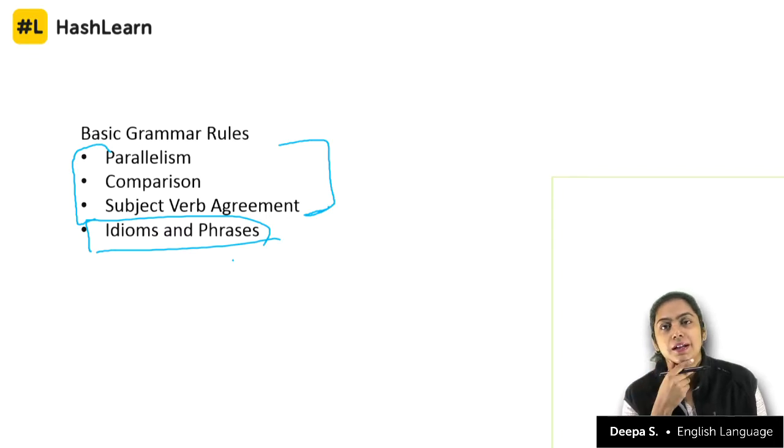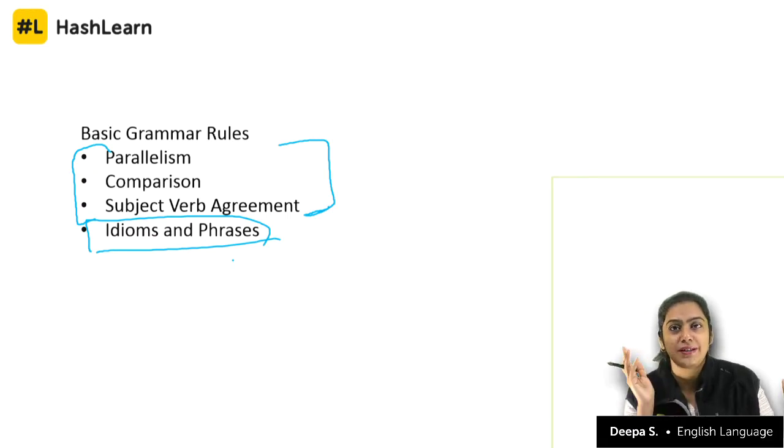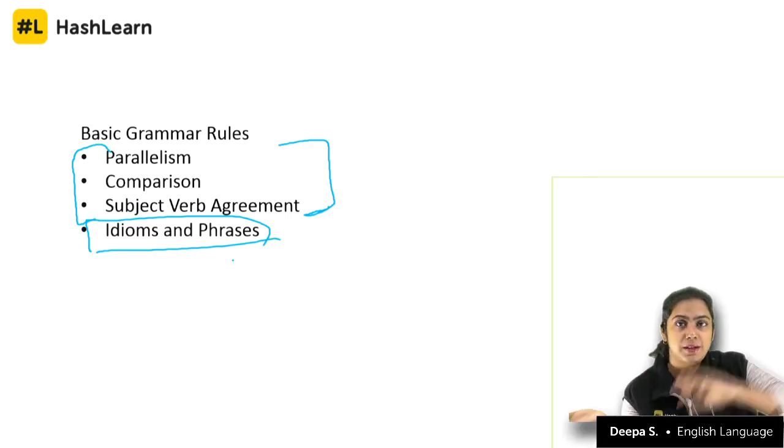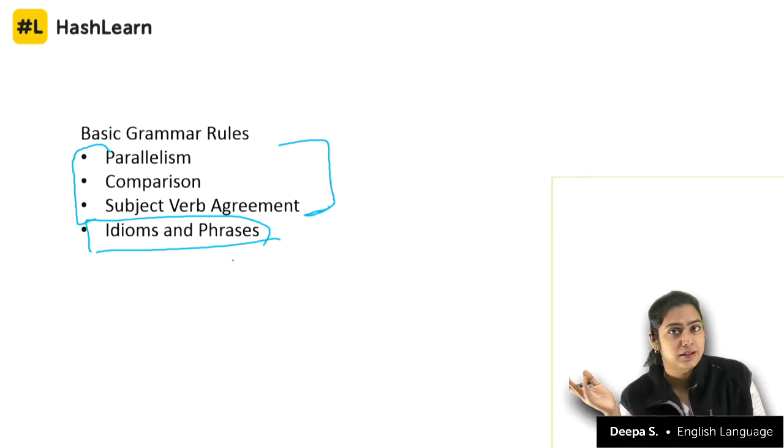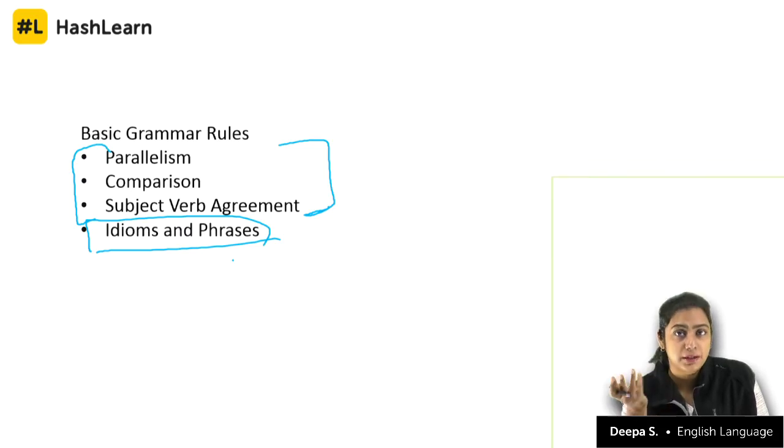For example, the teacher gave a test on something that was very unrelated to the syllabus. She thus turned the tables. When you say she turned the tables on the students, it's not that she literally takes a table and puts it upside down on the students. No, that's not the case. So this is a phrase that means she did something very surprising. The people there did not expect her to do this.